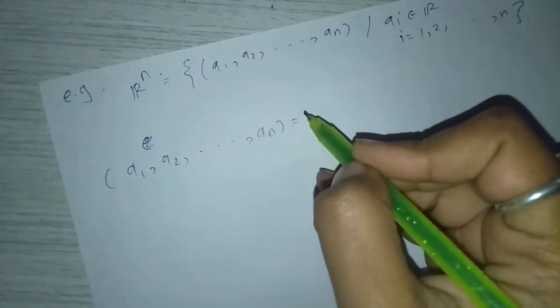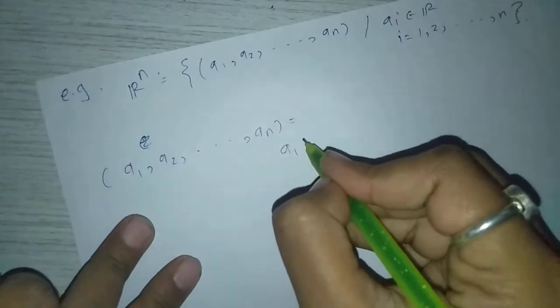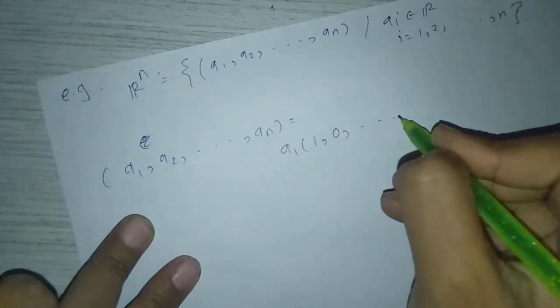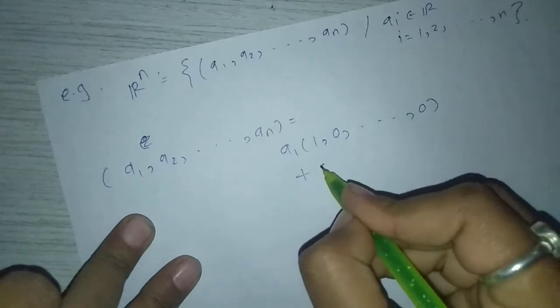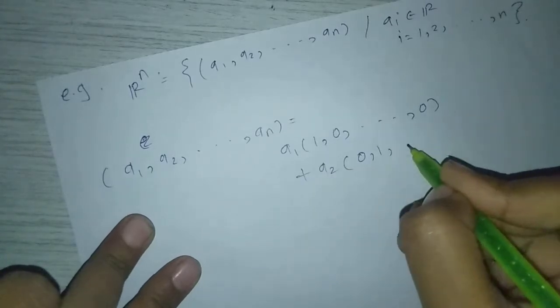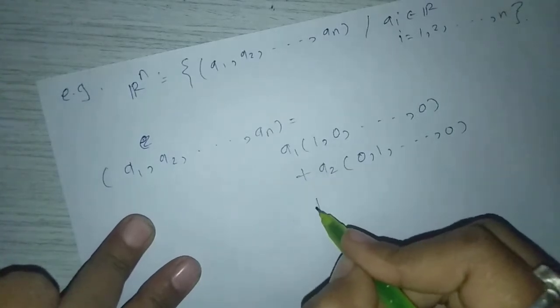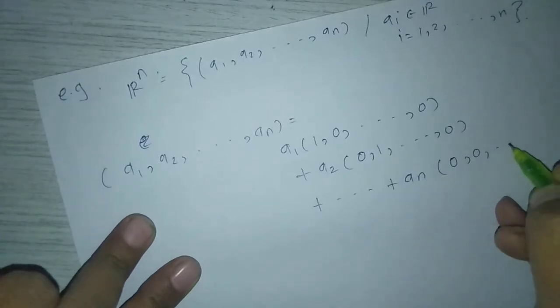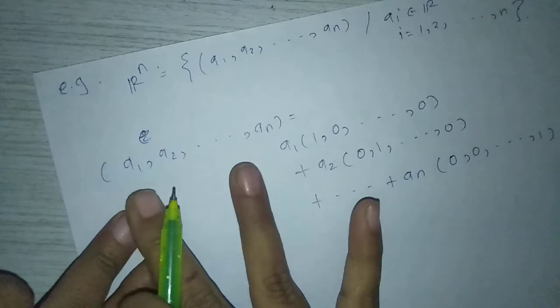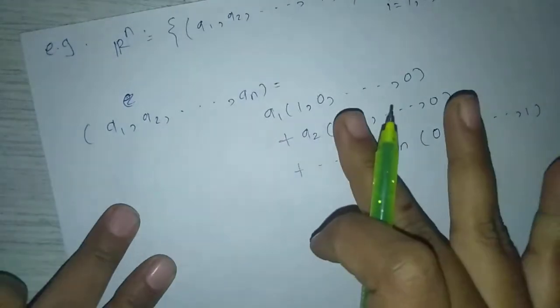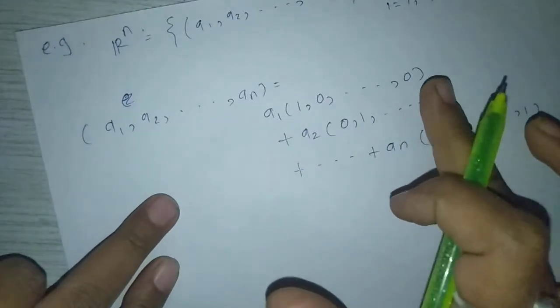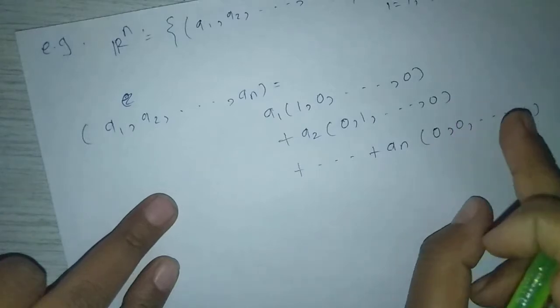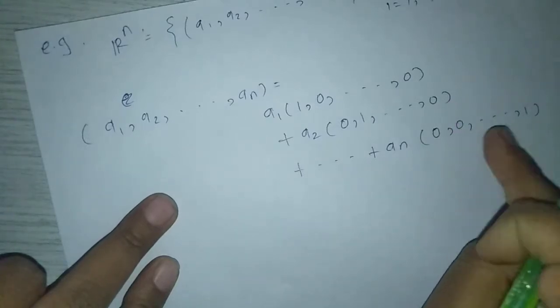It can be written in the form a1 times (1, 0, and so on, 0) plus a2 times (0, 1, and so on, 0) plus and so on plus an times (0, 0, and so on, 1).